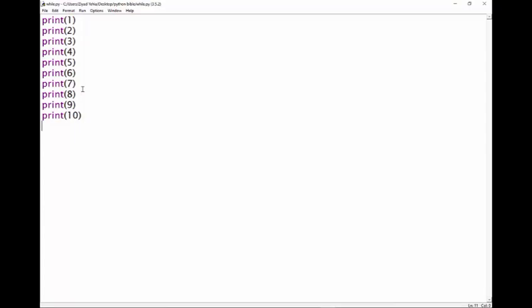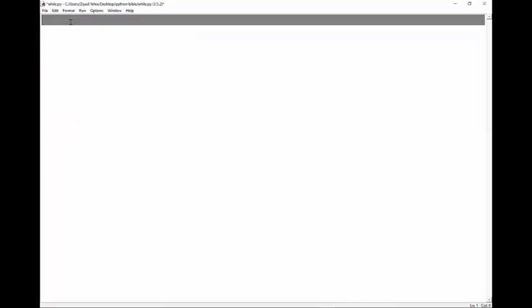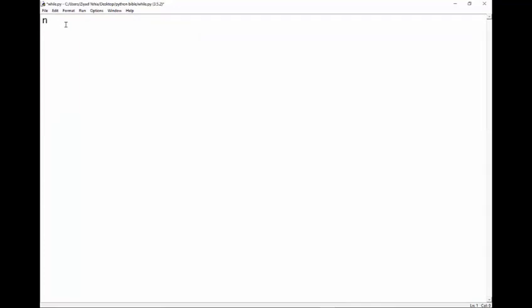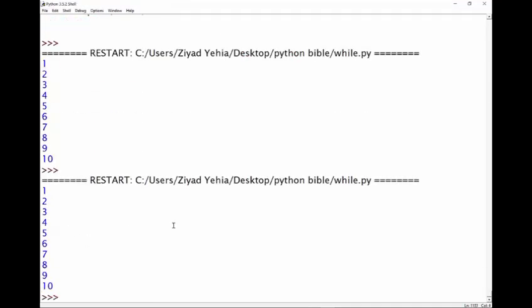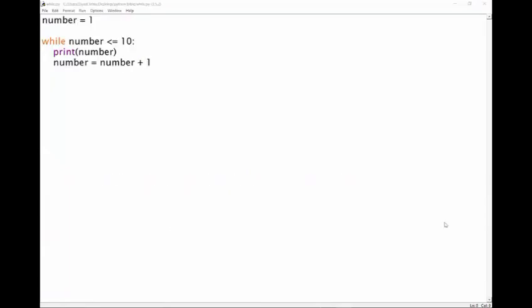Now, the easiest way to explain this to you is just to show you the code and then explain it afterwards. So here it goes. I'm going to delete all of that, because you know what all that does, and I'm going to make a variable called number. And while number is less than or equal to 10, print number, and number equals number plus 1. Now, when I save and run that, you can see we get exactly the same result.